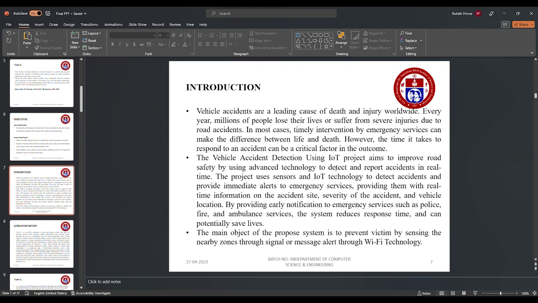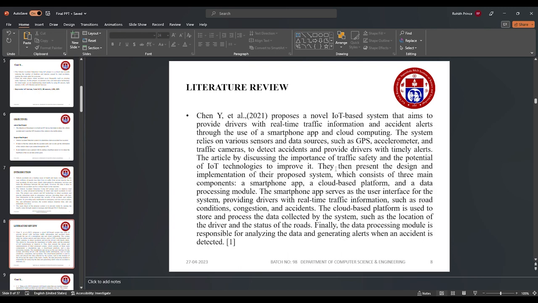Introduction. Nowadays, there are many road accidents, with millions of people losing their lives and suffering severe injuries. Vehicle accident detection using IoT makes a perfect solution for these problems. So we can build an IoT device to protect those who met with an accident, and we can rescue them easily by getting the location of the accident.